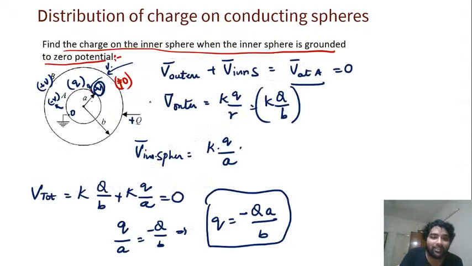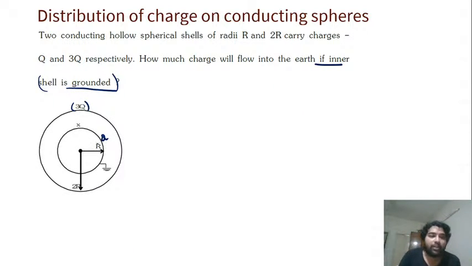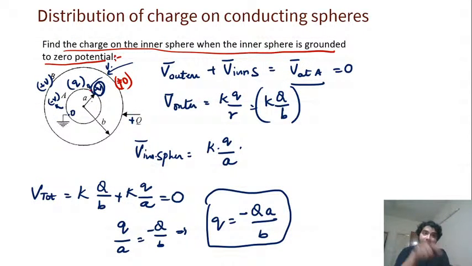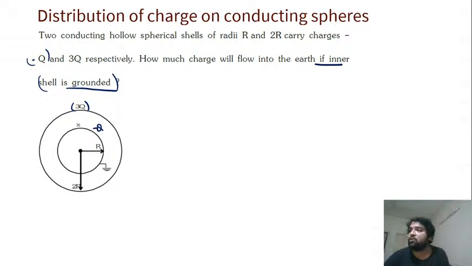One thing we just discussed here, the final charge here, this is minus Q. Sorry, this is minus Q. In the question there is a minus Q charge here, and here there is plus 3Q. So now I will give you this question. I want you guys to solve it, using the previous question's logic, the same logic.